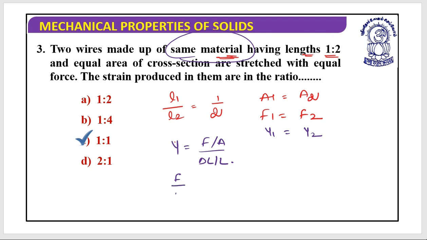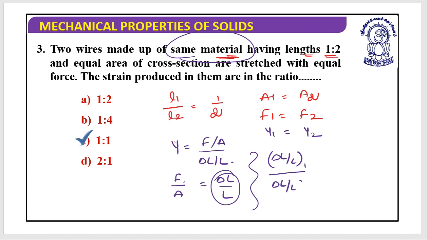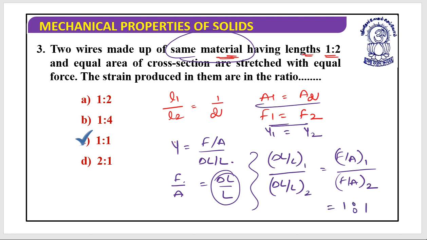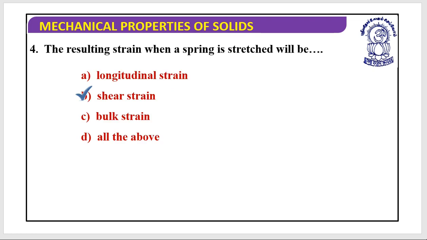So F by A equals Y times delta L by L. I am looking for the delta L by L. So it's delta L by L of the first material divided by delta L by L of the second material, which is the force per unit area of the first divided by that of the second. Their forces are equal and their areas are equal, so this is 1 is to 1. If you don't understand it, don't worry. When we cover this, you will automatically understand it. Great. Let's look at the next question.